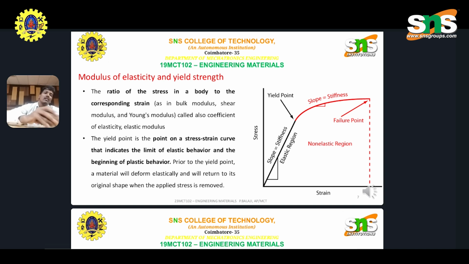The yield point is the point on the stress strain curve that indicates the limit of elastic behavior and the beginning of plastic behavior. Here we should know about the yield point. It is the starting point of the elastic limit. So we should know about all those things, starting with the plastic point and elastic point.